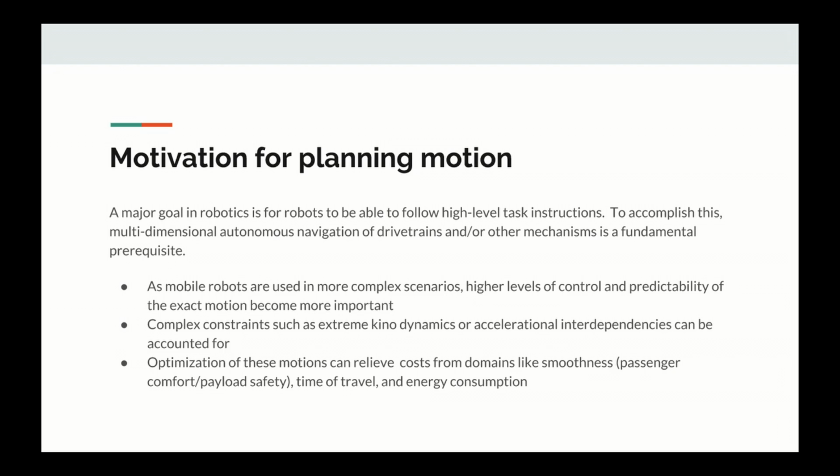When we plan the motion, we can account for more complex constraints such as extreme kinodynamics introduced by things like high loads, or interesting accelerational interdependencies introduced by the specific mechanical design of a mechanism. Additionally, when we plan motion, we can optimize the motions of the robots, which can relieve costs from domains like smoothness, which relates to passenger comfort or payload safety, the time of travel of the motion, and energy consumption.